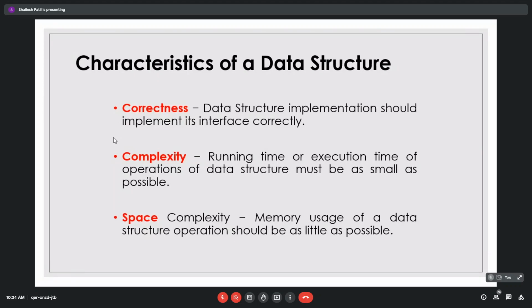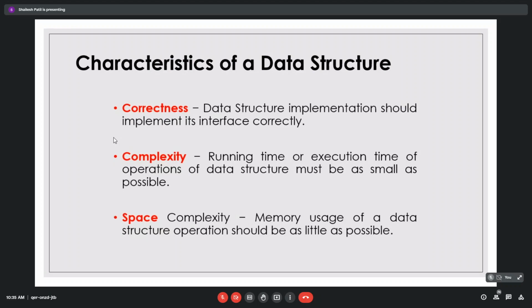Likewise, it gives us time, but we cannot differentiate two programs much with the execution time given in milliseconds. Nowadays the computation capacity of your machines has increased a lot, so it's very difficult to say which program is better than the other with respect to millisecond calculation. So for time complexity, it's better to calculate on the basis of the number of lines of your code or your algorithm.